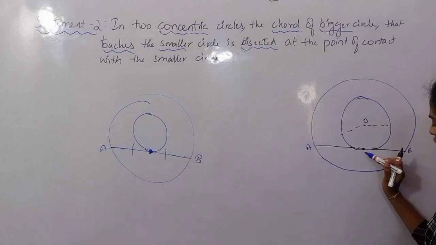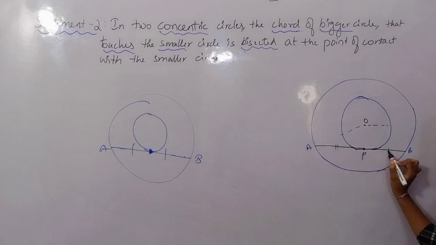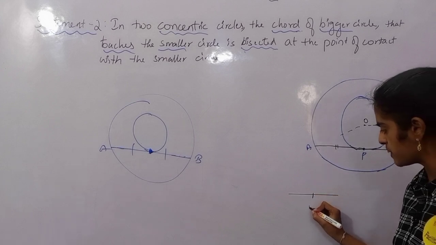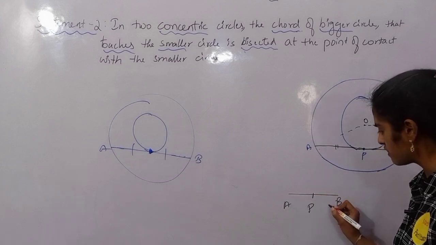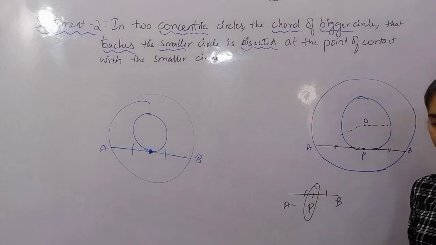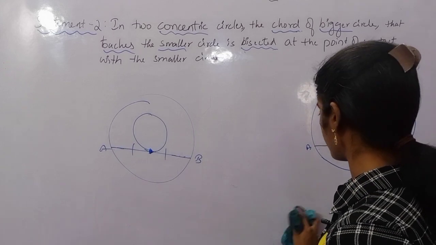So suppose the point of contact I am taking as P. I have to prove P divides AB into 2 equal parts, or these 2 parts are equal. P is the midpoint of AB, isn't it? If P divides AB into 2 equal parts, all I can say is P will be the midpoint of AB, right? So PA should be equal to PB, right? This is a very important concept you will have to understand.